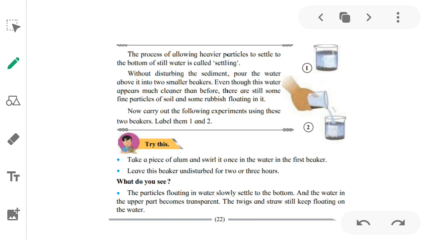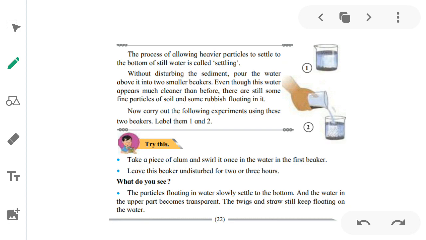Even though this water appears much cleaner than before, there are still some fine particles of soil and some rubbish floating in it. Now carry out the experiment using these two beakers, labeled 1 and 2. So what you have to do is take one more beaker and pour the upper portion of the water in which the sediment has been formed into it.